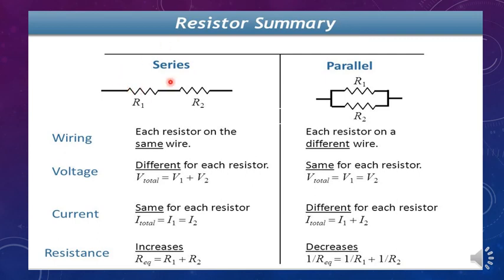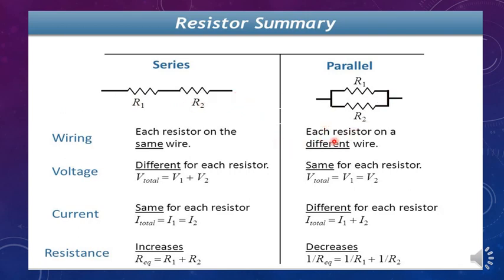First one, that is resistances in series. About the wiring, that is how they are connected. You can see here in the diagram, two resistances are connected one after the other, that is back to back connection. This is called series. So about wiring, you can say each resistor is on the same wire. How many ever resistors you connect, the wire is going to be the same for them.